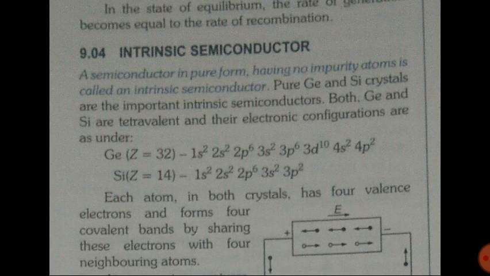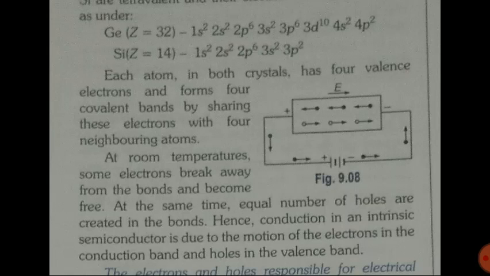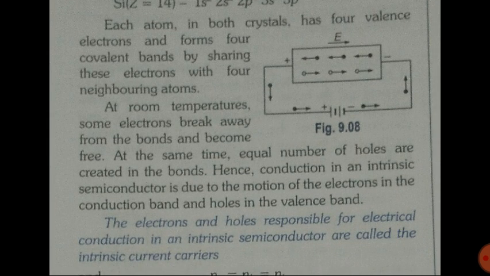In a pure or intrinsic semiconductor, the number of free electrons and holes is equal, and they have a valency of 4 electrons. Keep that in mind. Silicon and germanium, you can see the electronic configuration here. At room temperature, some electrons break away from the bonds and become free. At the same time, an equal number of holes are created in the bonds. Hence, conduction in an intrinsic semiconductor is due to the motion of the electrons in the conduction band and holes in the valence band. Holes are created in the valence band only.